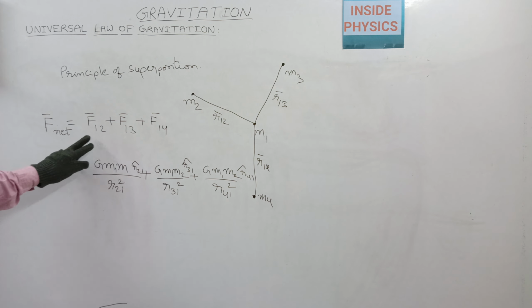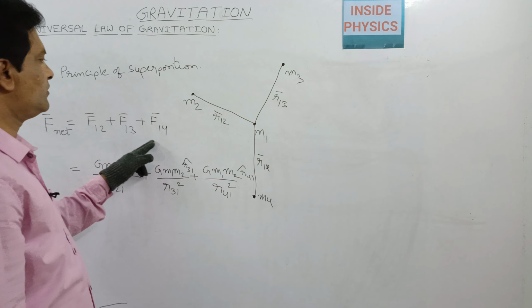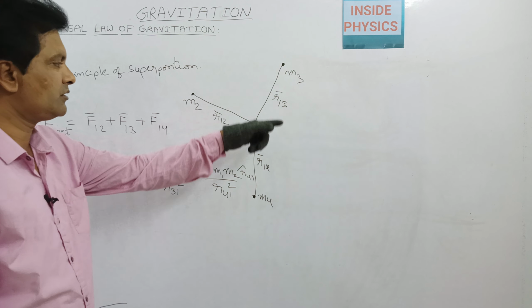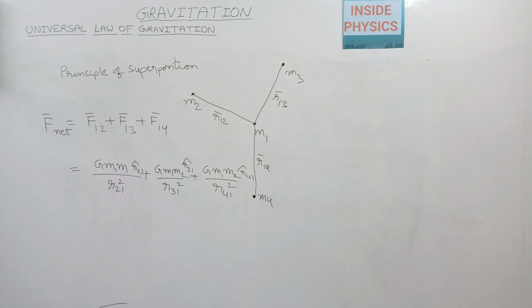So this is the sum of all the gravitational forces acting on mass m1 because of all the other three masses.